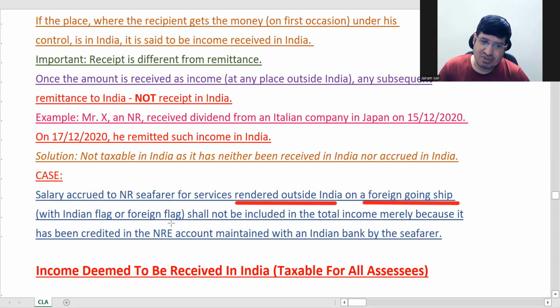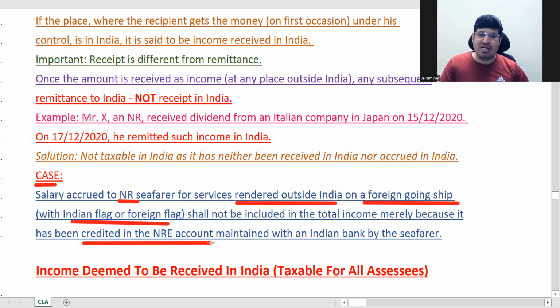It is immaterial whether it has an Indian flag or a foreign flag. It is a foreign going ship, the person is non-resident, and he has rendered service outside India. In this case, what was decided is that even if the amount has been credited in the NRE account.